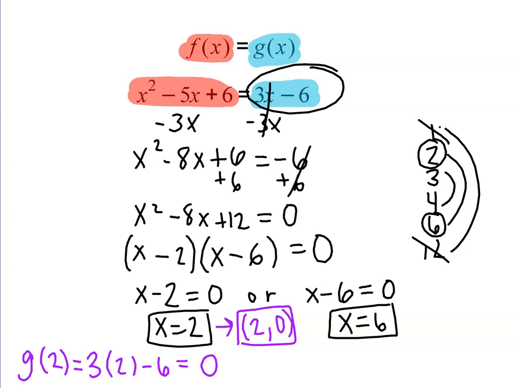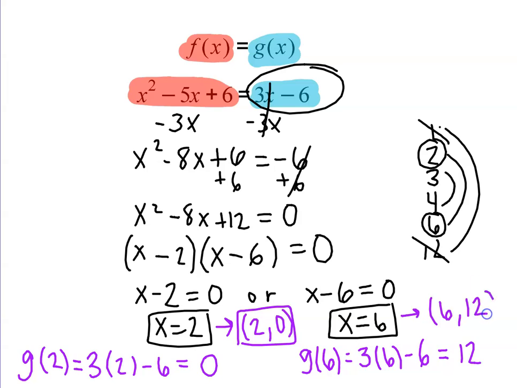You could also use f if you want to have some fun, but let's just use g of x. So find g of 6, which would be 3 times 6 minus 6. 3 times 6 is 18. 18 minus 6 is 12. So g of 6 is 12. For the input of 6, we get back an output of 12. So there's our other point of intersection.